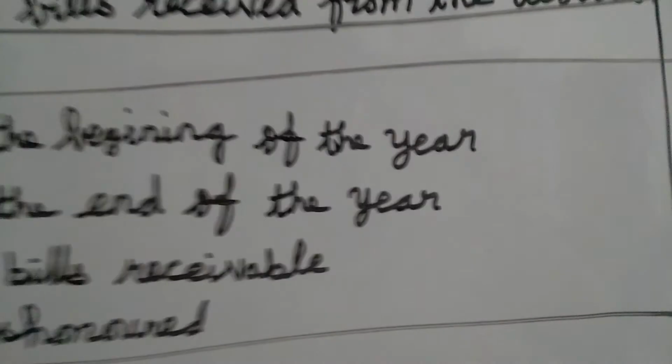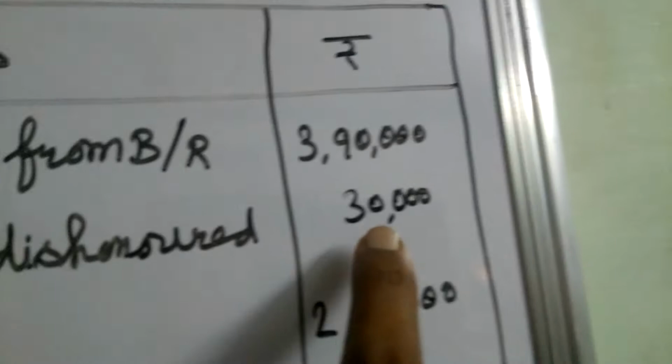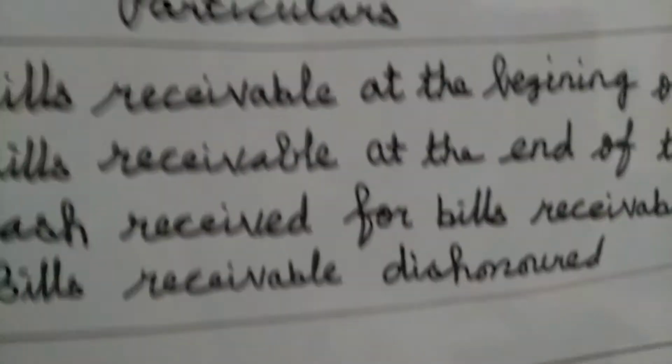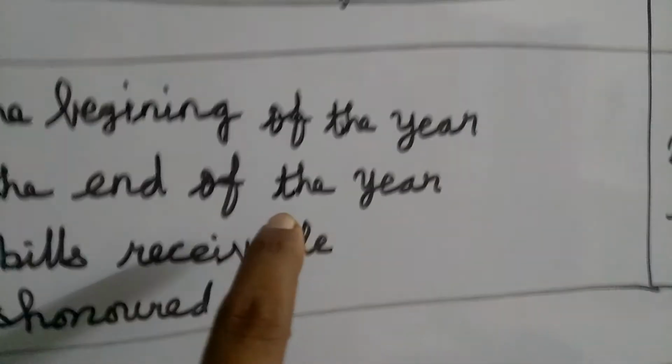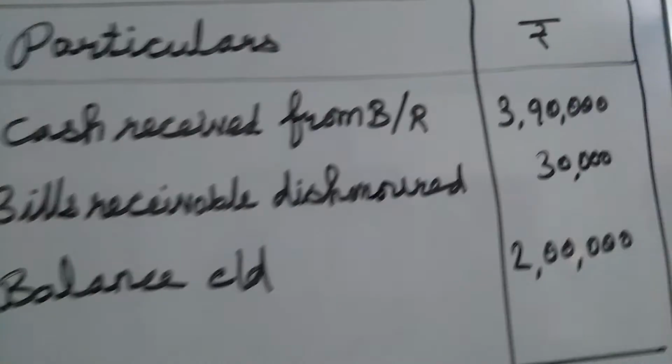See the sum. Bills receivable dishonored, okay, how much is given? 30,000. This 30,000 we want to bring and write here. And then the next one, the closing balance, bills receivable, how much? See here, bills receivable at the end of the year is clearly given. How much? 2 lakhs. This 2 lakhs we want to bring here. So I think all the credit transactions we have brought.